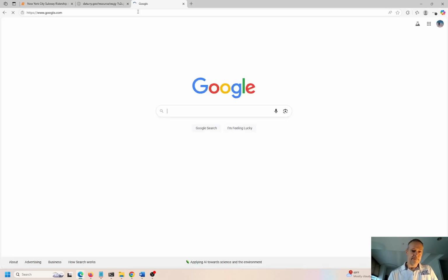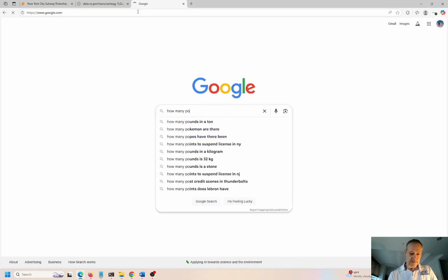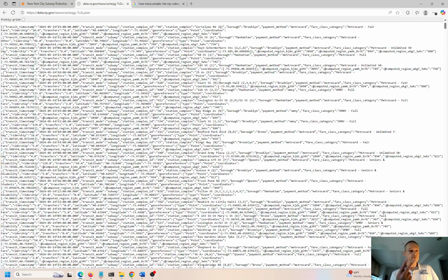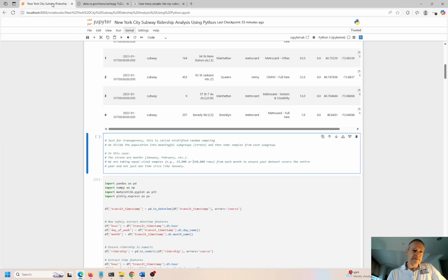How many people ride the subway daily? Okay, that's a change on the weekends versus weekdays. 3.6 million daily riders. Okay, so that's a lot. And they're capturing all the information from all these riders. So probably twice. You're probably taking it to work and home from work, maybe 3 or 4 times if you're running errands or going to the gym, right? So 3.6 million, probably twice a day or more, and collecting all of that for all of 2023. So that's a lot of riders.